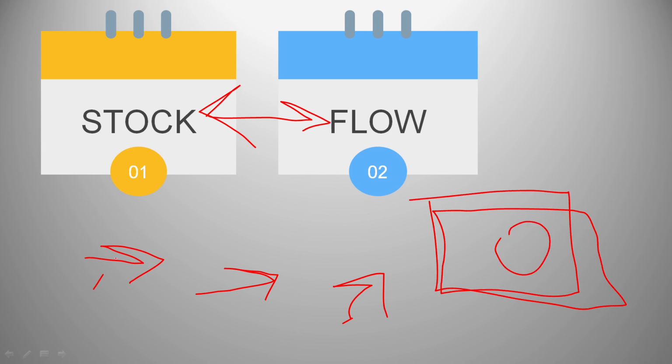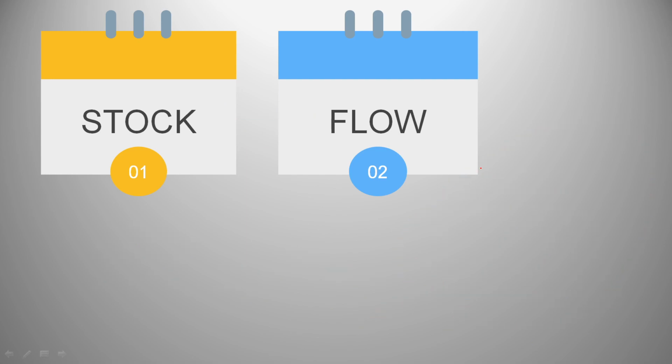And when I'm depositing all these every month, that is my flow. So because there's a continuous good flow, that is why there will be a good stock, okay? Let's see the four sectors in an economy.